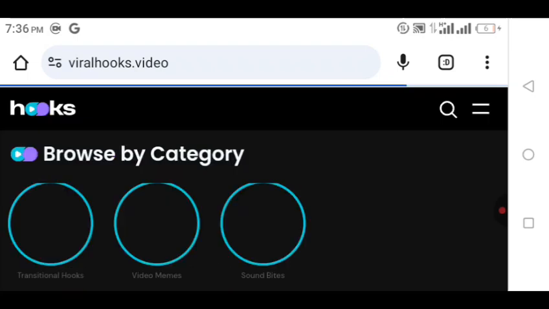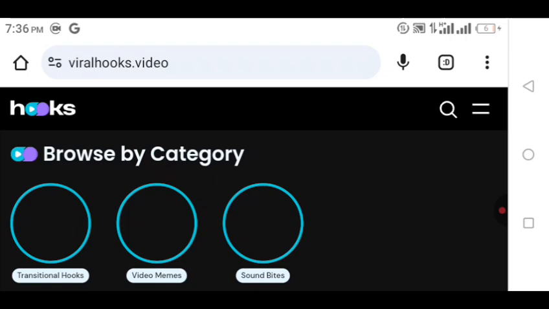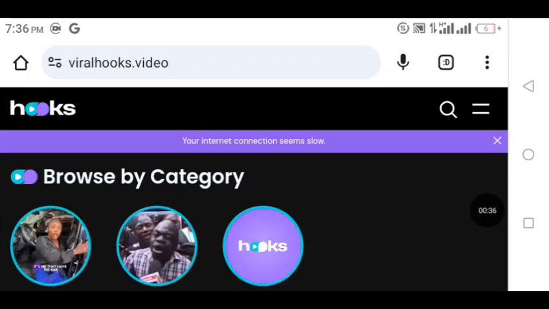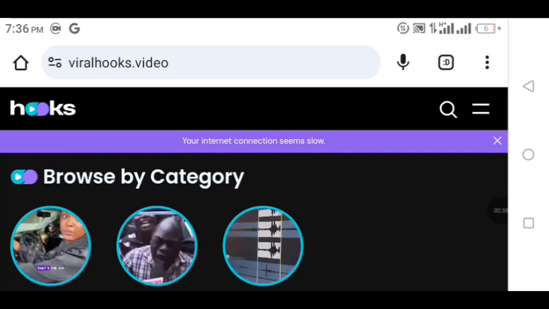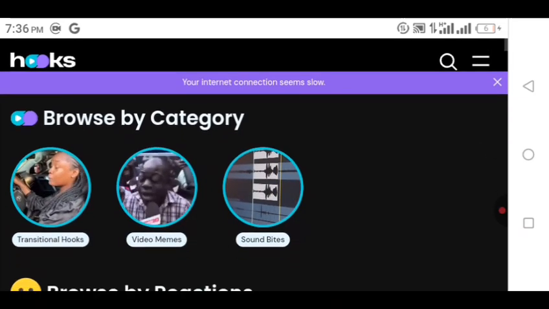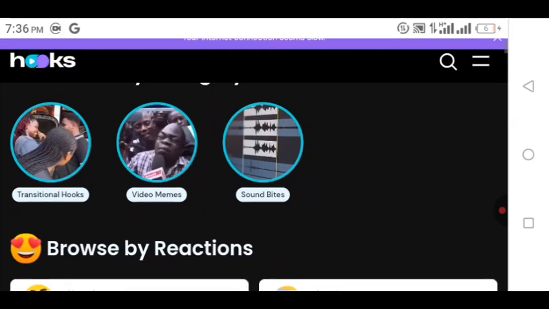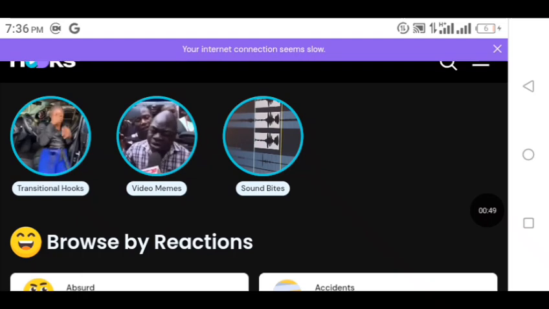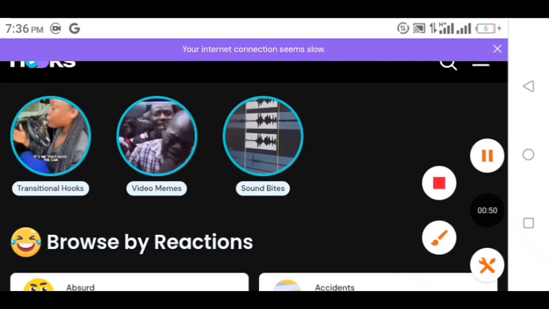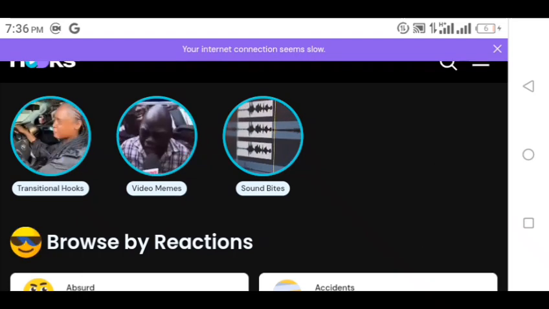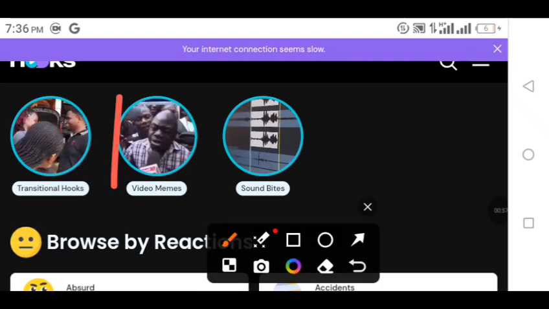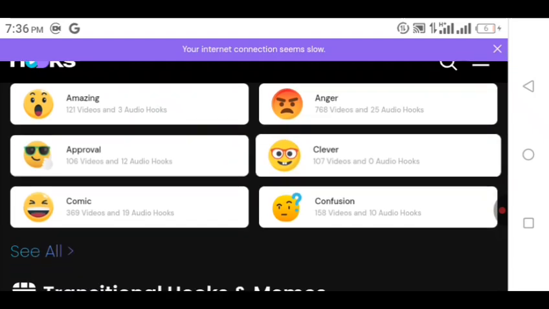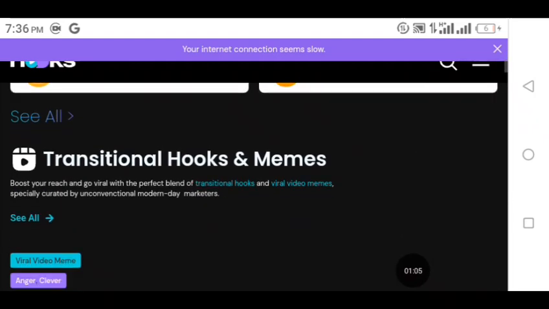So the website just loaded. As you can see, here's the website. So as you can see here is the user dashboard. If you are not a ViralHooks contributor already, here's the dashboard. You can get transitional hooks from here. You can get even video memes from here. You can get even sound bites. Here are the list of the kind of videos you can get from this website.